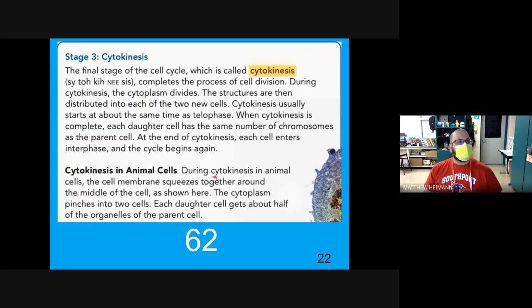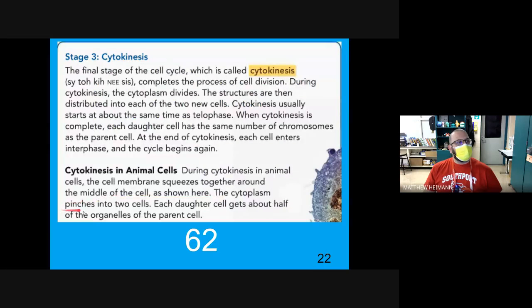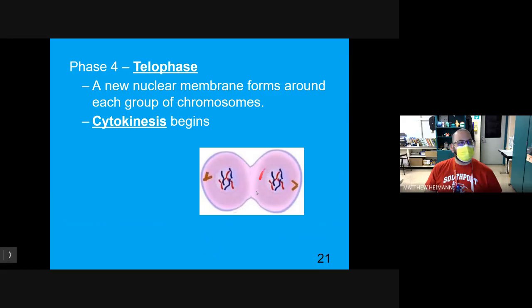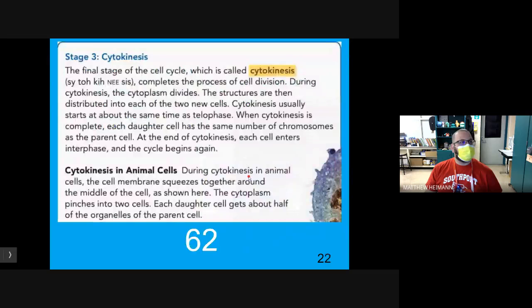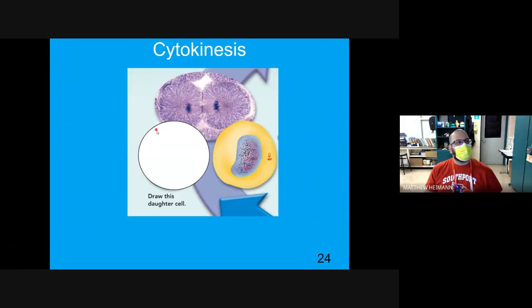Cytokinesis in animal cells. During cytokinesis in animal cells, the cell membrane squeezes together around the middle of the cell, as shown here or here. The cytoplasm pinches into the two cells. Each daughter cell gets about half the organelles of the parent cell, which makes sense. They split, they get half each. All right, stage 3, cytokinesis. The cell membrane pinches inward between the nuclei, eventually forming two complete cells.